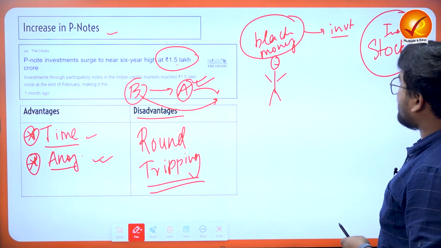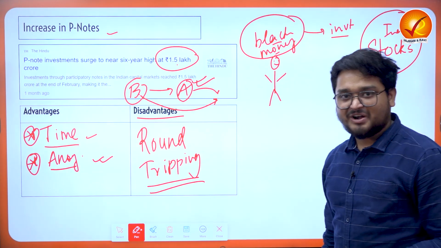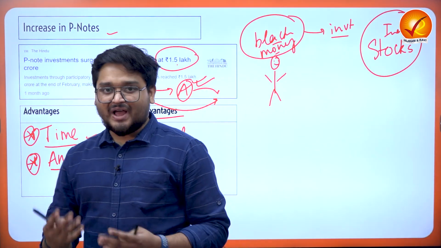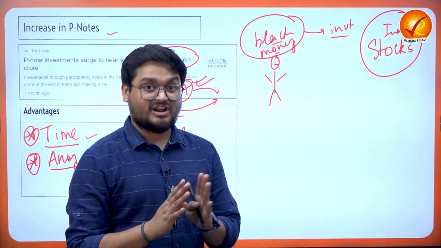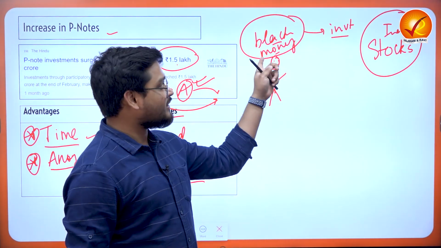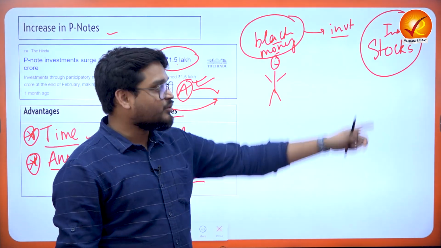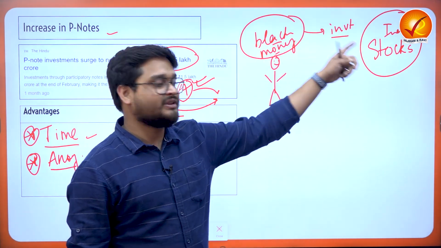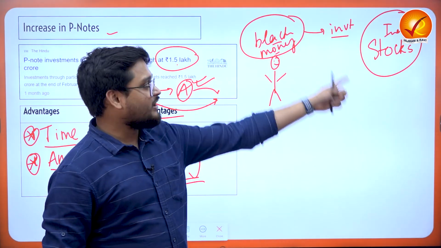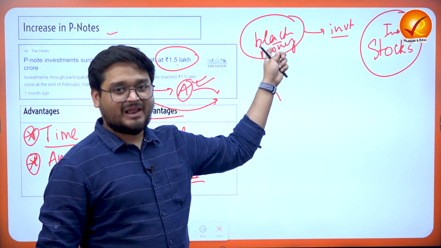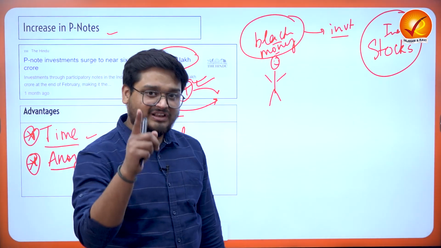We have to understand he cannot easily invest black money directly in the stock markets, obviously, because to invest, you have to show a credible amount of income. You have to show transparent income sources for whatever money you are investing. At the end of every financial year, the income tax department will be going through stocks, and income also, and if they find some discrepancy, immediately your entire stocks and your entire black money along with you will be in jail. So that is why this person is a very clever individual.